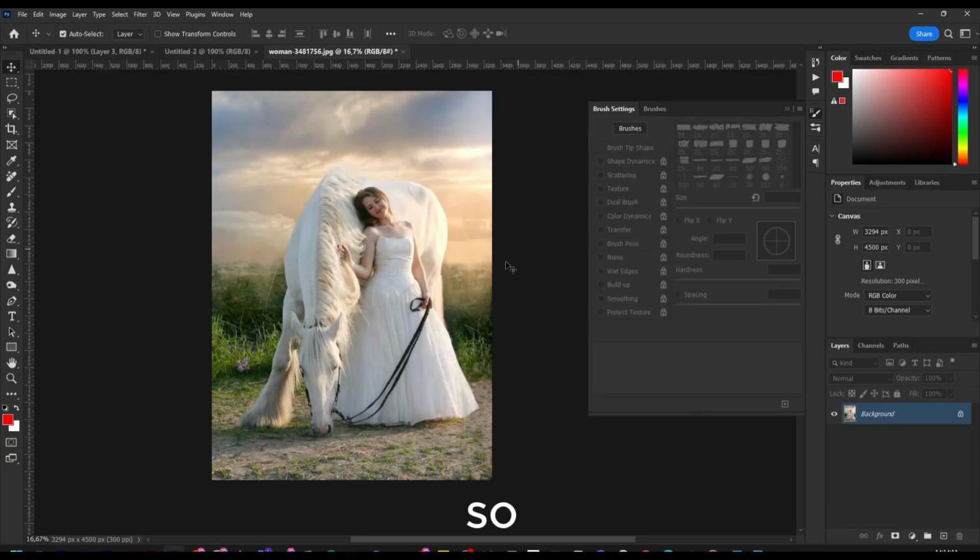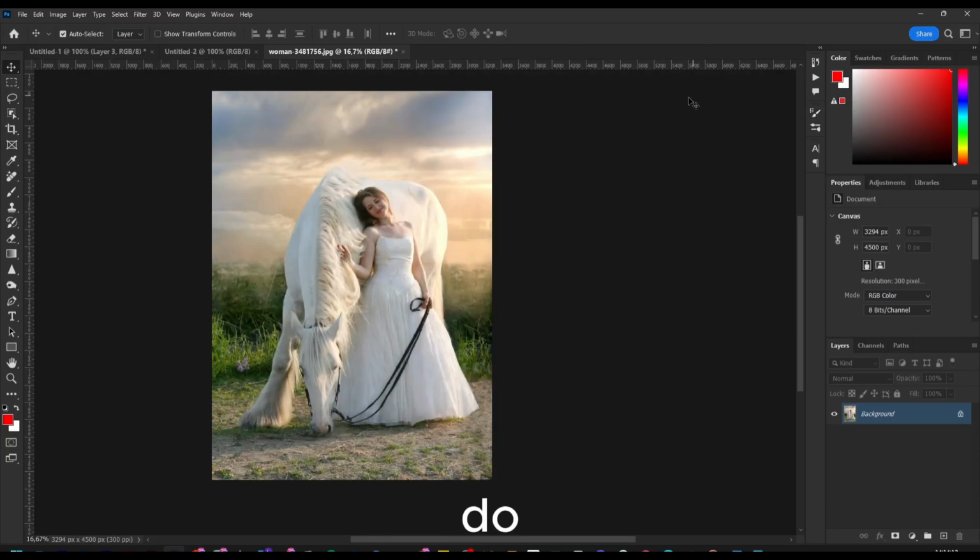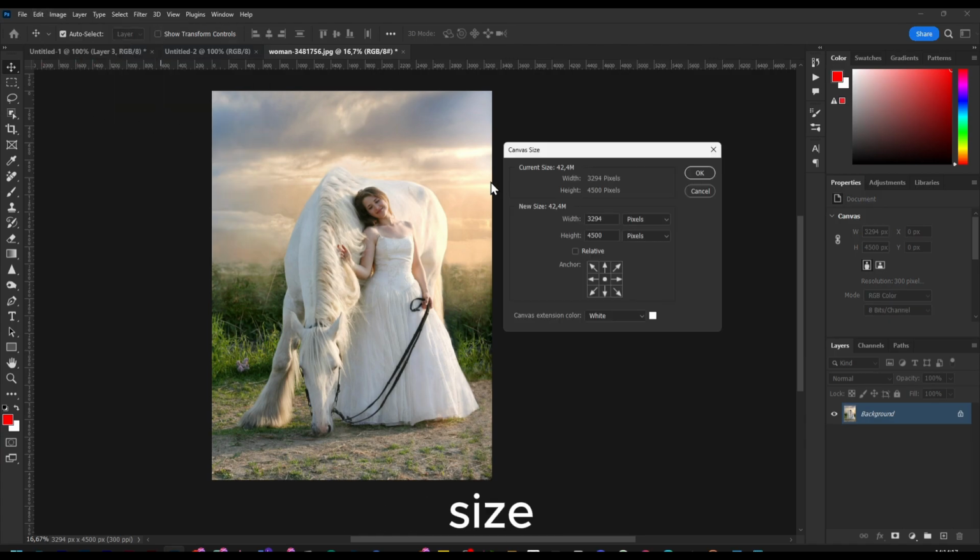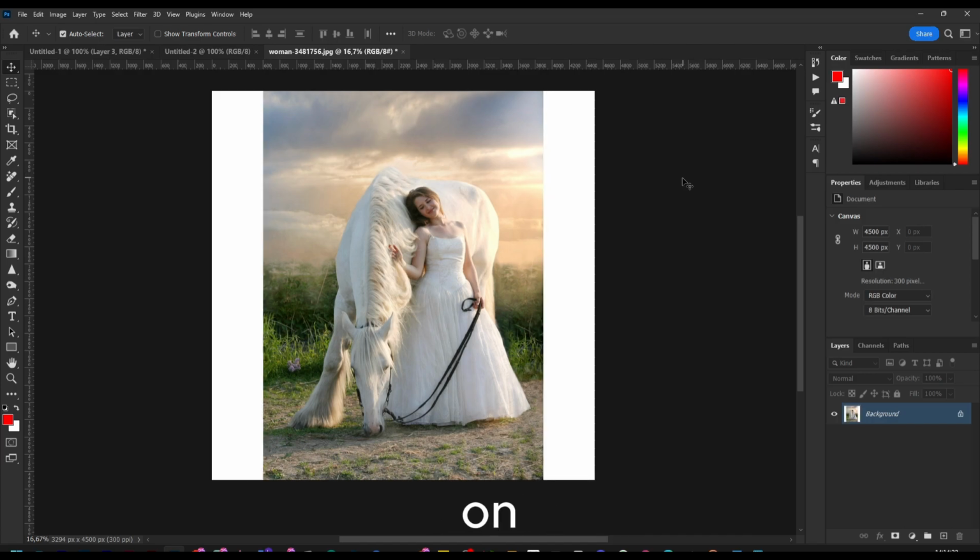Okay, so what you have to do first is to go to Image, Canvas Size, copy the width, paste it to the height, and click OK. Now the next step is to actually select what we want here, our subject, and there are multiple ways to select the subject.